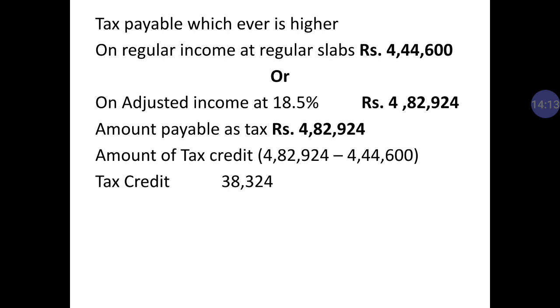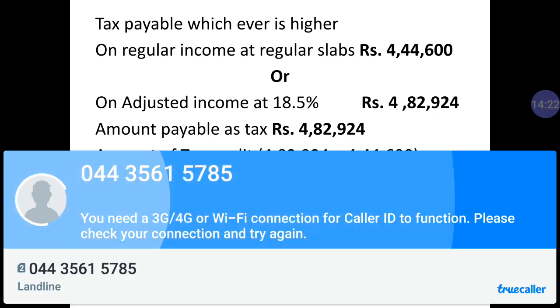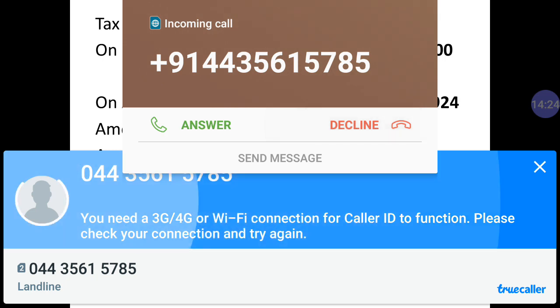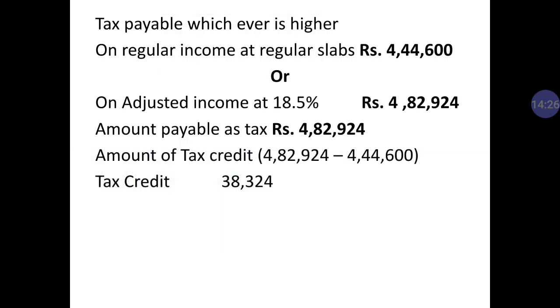On regular income at regular slab it is 4,44,600, or on adjusted income at 18.5%, it is 4,82,920. So the amount payable would be rupees 4,82,920 because it is more than 4,44,600.